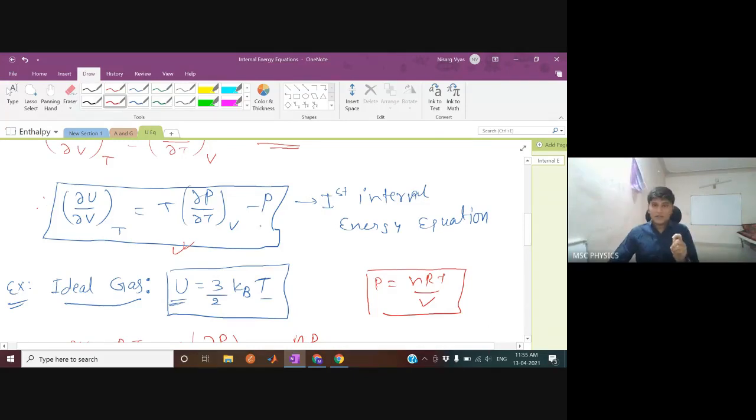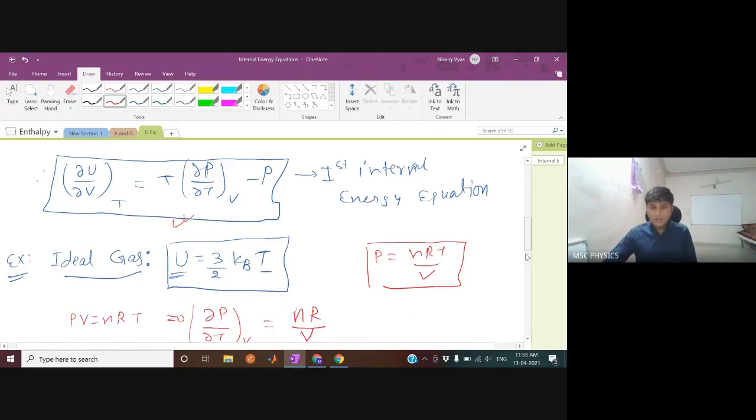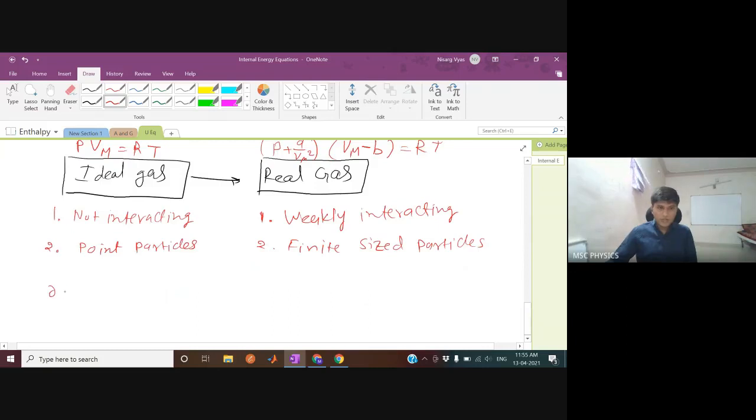Let me write it again here. The equation is del U by del V at constant temperature equal to T del P by del T at constant volume minus P. This is the equation of state or first internal energy equation.